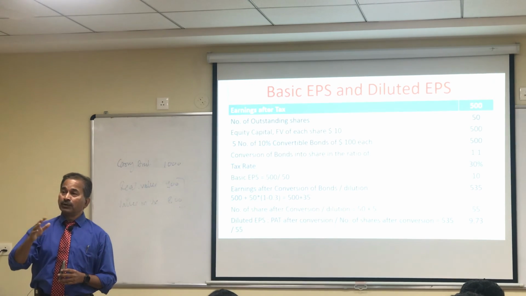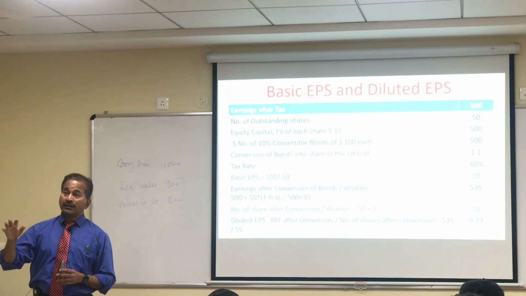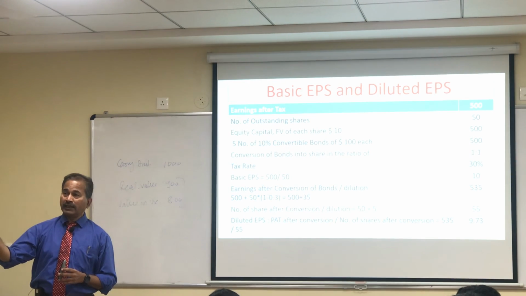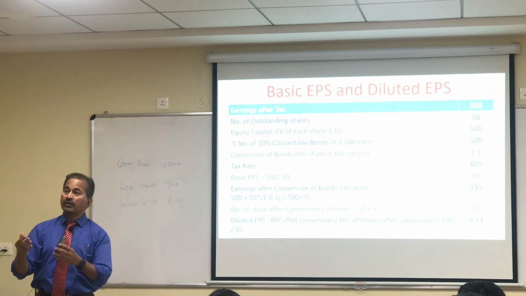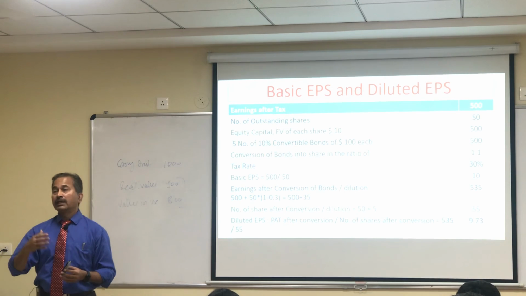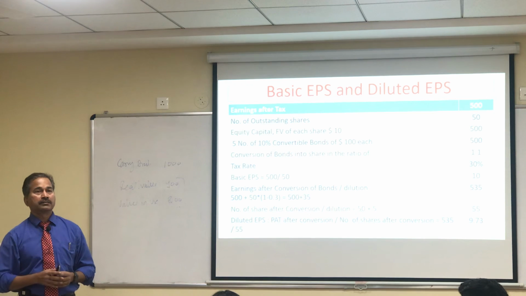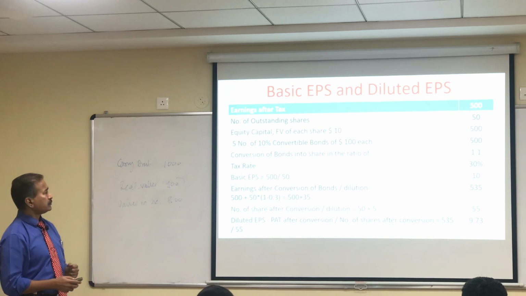So you will have to take that interest liability into account. From the date on which the conversion happens, you will have no debt as a liability, so no interest. So for that period you will have the saving of interest. On that interest you make the adjustment of the tax, and that becomes part of the profit which is available as your earnings, and that will be divided by the revised number of shares. So that's how it's going to be.